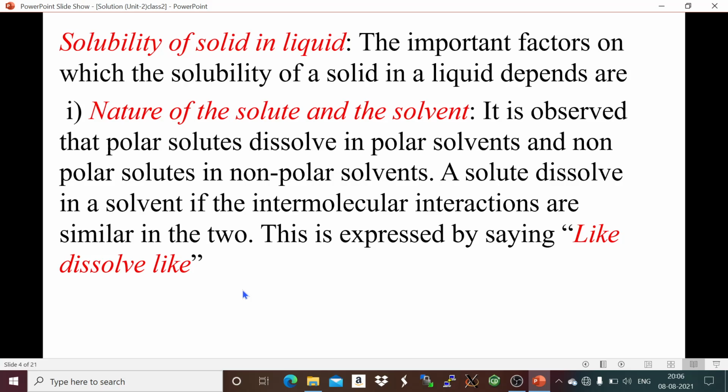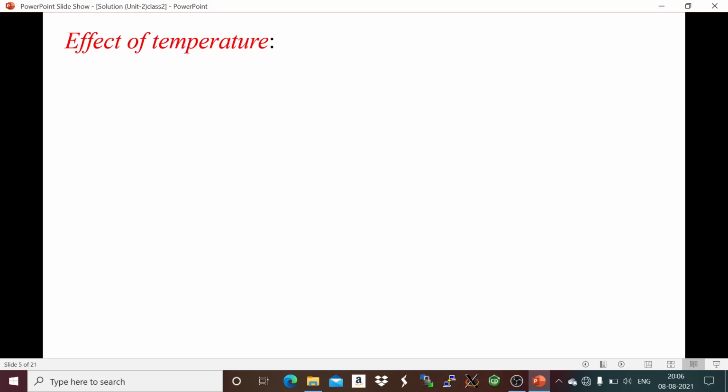So if I say like dissolves like, it means polar solute in polar solvent, non-polar solute in non-polar solvent, similar type. Next is the effect of temperature.